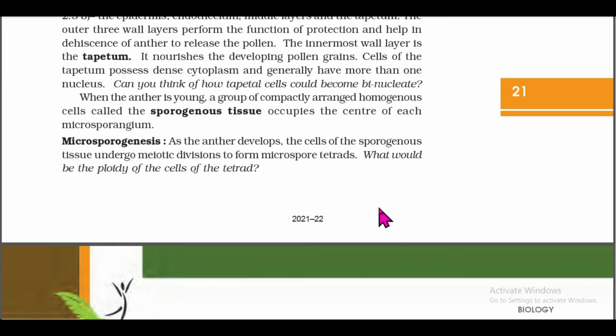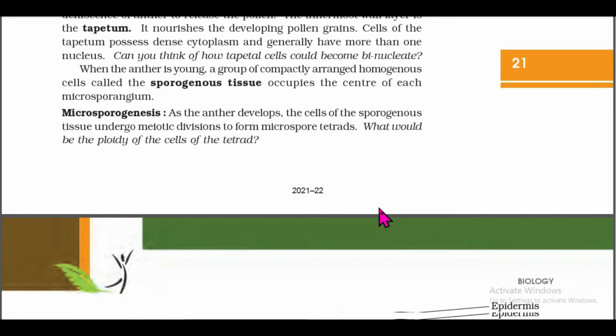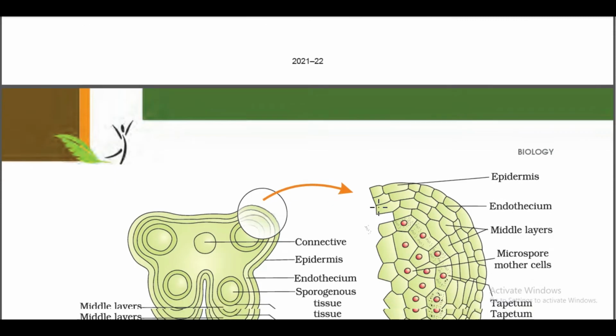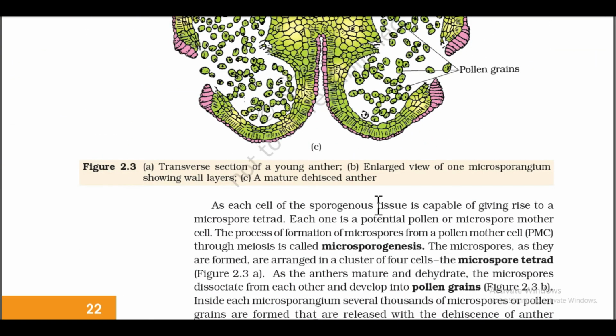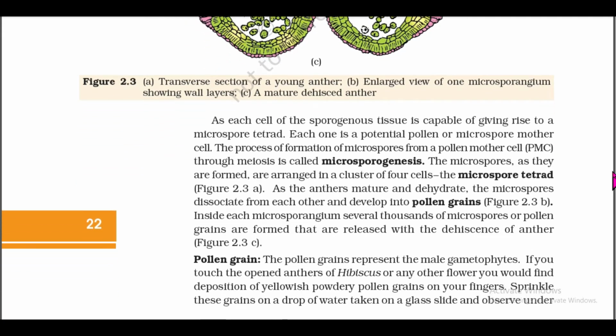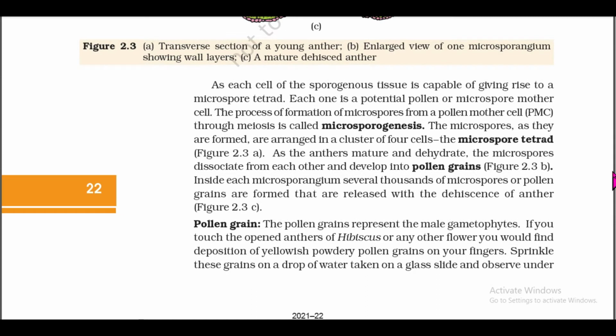Microsporogenesis. As the anther develops, the cells of sporogenous tissues undergo meiotic division to form microspore tetrads. What would be the ploidy of the cells of the tetrad? As each cell of the sporogenous tissues is capable of giving rise to a microspore tetrad, each one is a potential pollen or microspore mother cell. The process of formation of microspores from a pollen mother cell, PMC, through meiosis is called microsporogenesis.